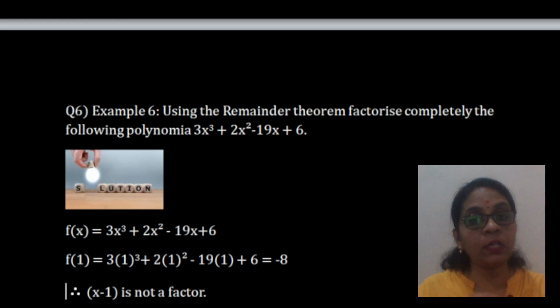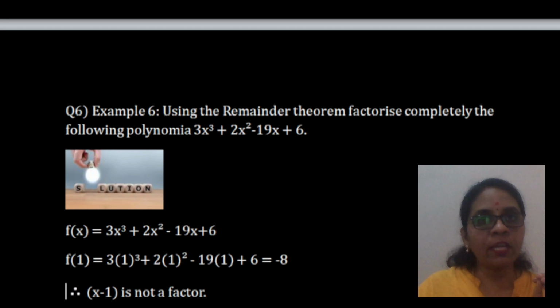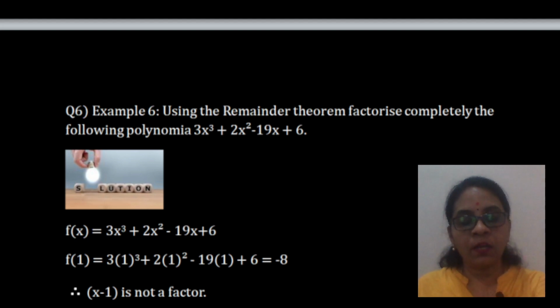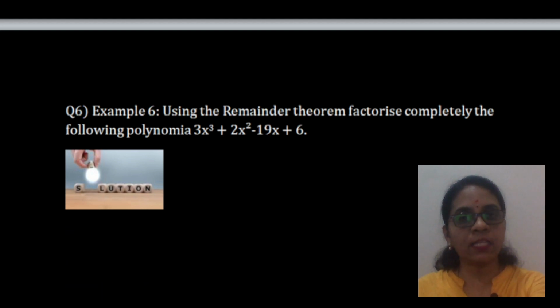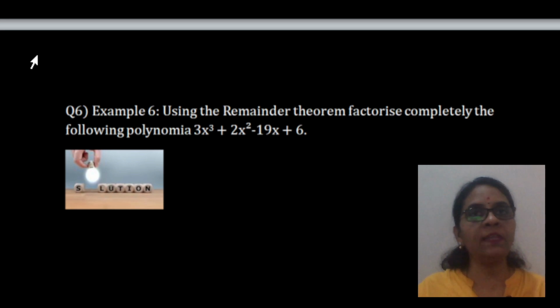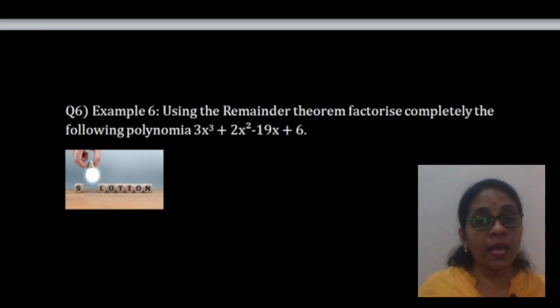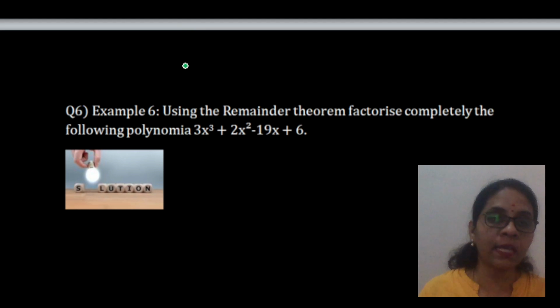Now, here it is a totally different question. So, let me explain to you all first. I will just take down the solution first so that I explain to you all, and then we will see the solution. Whenever they ask you to factorize a given polynomial, children, first thing is you don't know anything. You don't know which is a factor, which is not a factor. So, what you have to do is first find the first factor using the trial and error method, or hit and trial method. That is, you try, and if you get an error, you go to the second option.